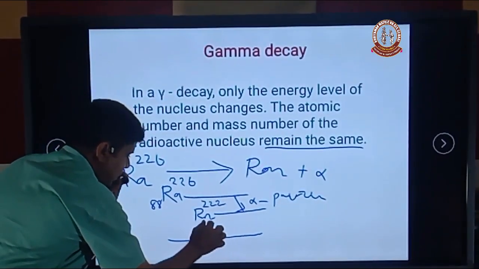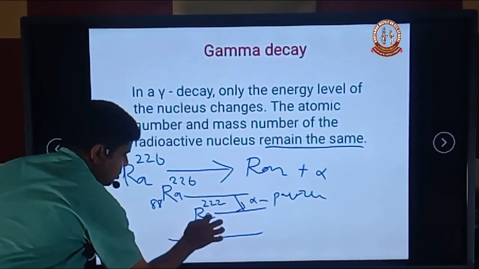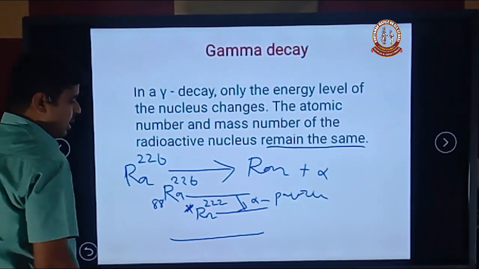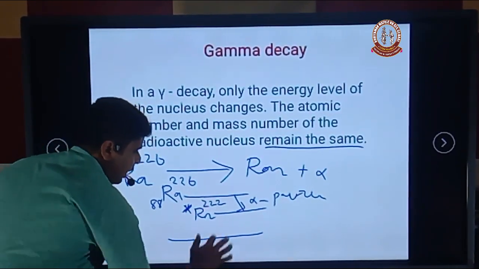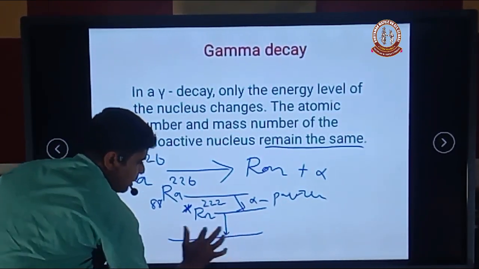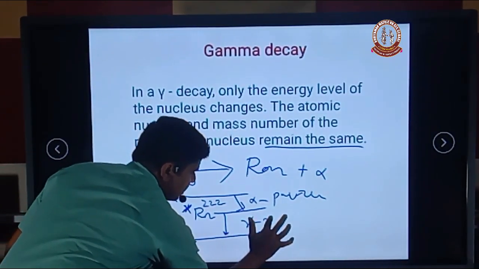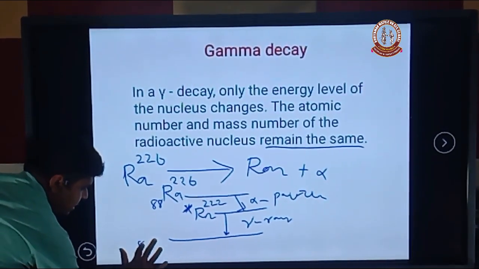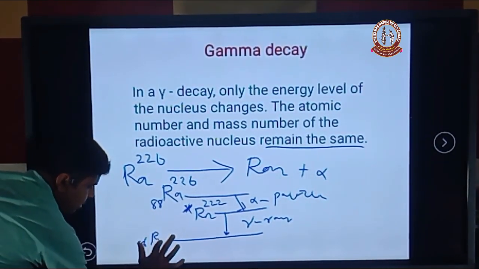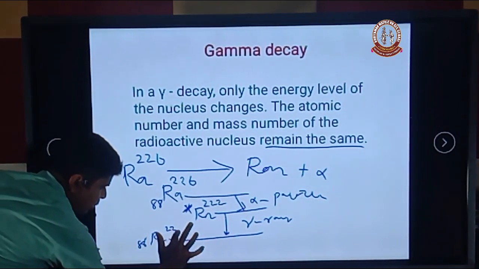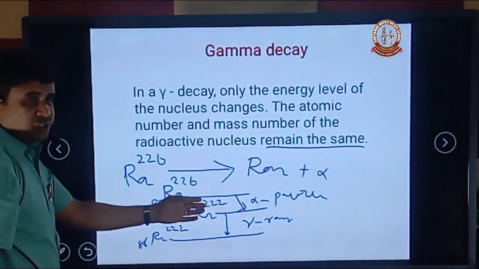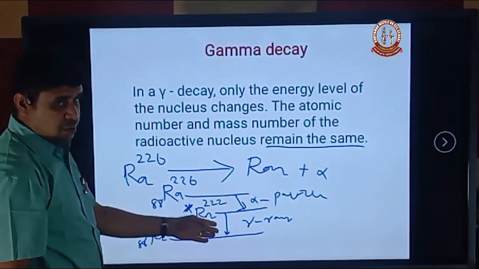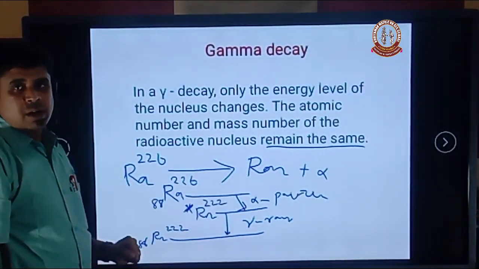But in most cases, the radon is in an excited state. The excited state is not a stable state. It becomes the ground state with emission of gamma rays. That is radon-222, atomic number 86. So there is no change in the atomic number and mass number of the daughter nucleus. This is an example of gamma decay.